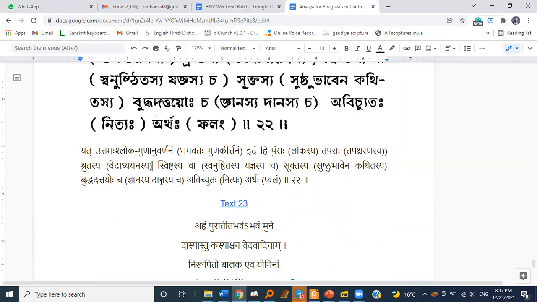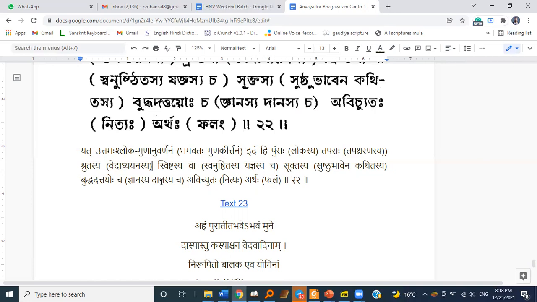So very clear, spashta and straightforward statement from Narad Muni again, that yad uttama shloka gunanuvarnanam, the guna kirtana, the chanting of the qualities of the Lord, description, chanting.